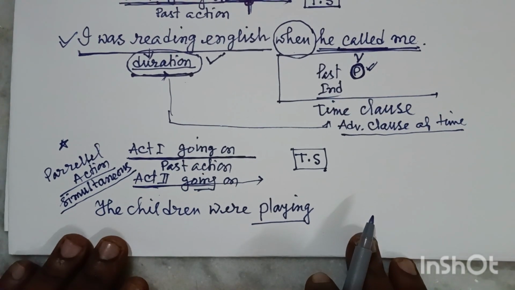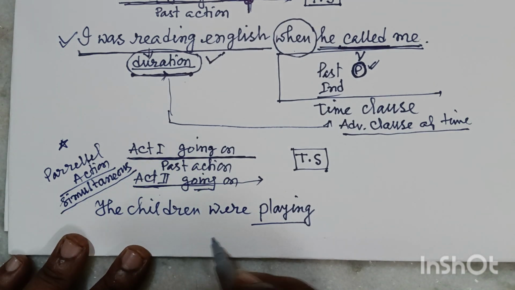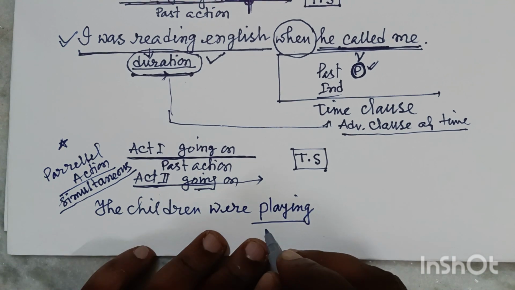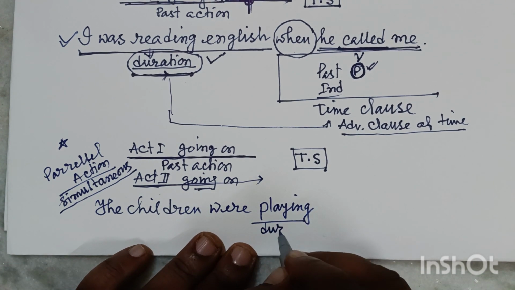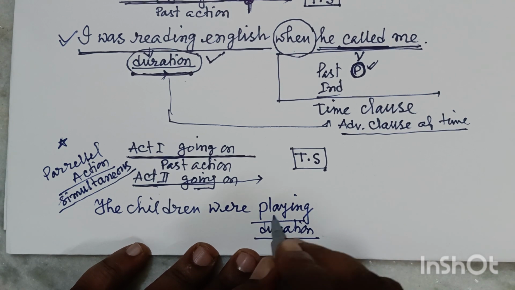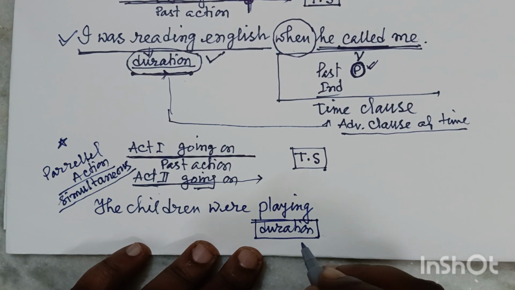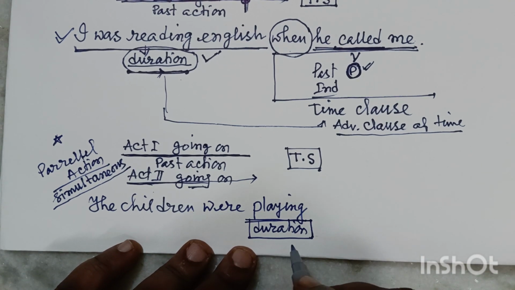So we have to write two actions. Obviously, if the actions were going on, they need a duration of time. You can see playing is an activity which needs this duration of time.